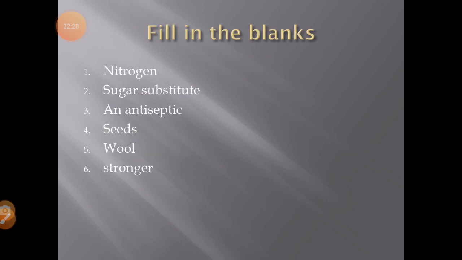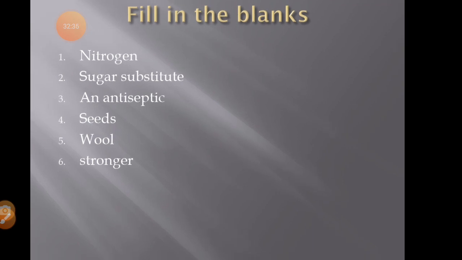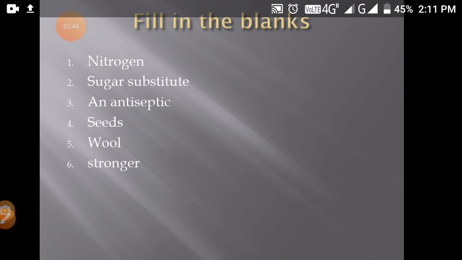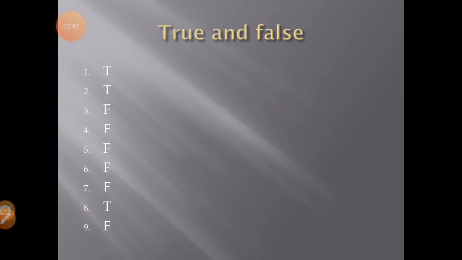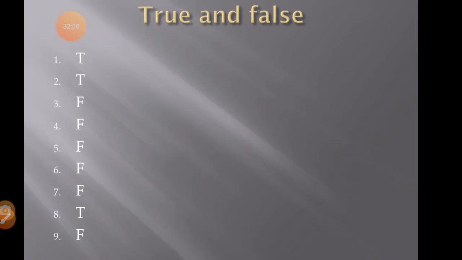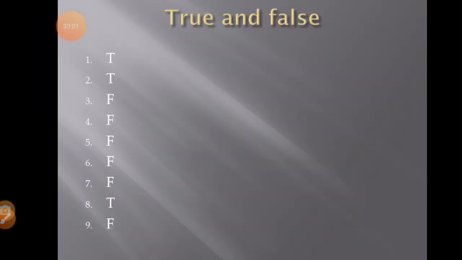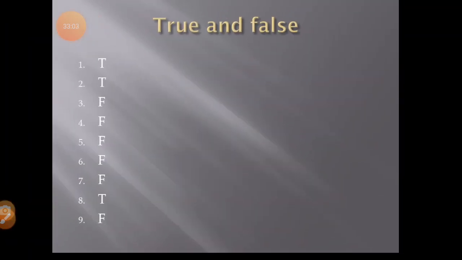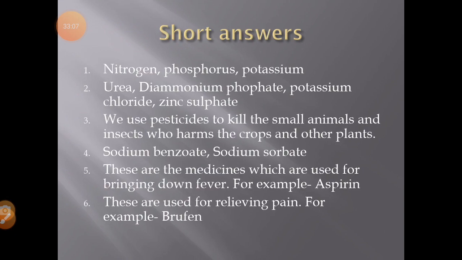Then the next one is fill in the blanks. First is nitrogen. Second is sugar substitute. Third is an antiseptic. Fourth is seeds. Fifth is wool. And sixth is stronger. Then the next is true and false. First is true, second is true, third is false, fourth is false, fifth is false, sixth is false, seventh false, eighth true and the ninth is false. I hope it is clear to you. These exercises you have to do in your book only, no need to write in the notebook.